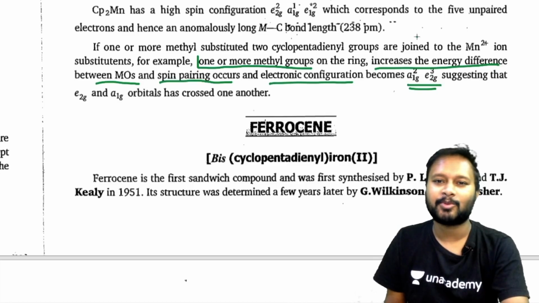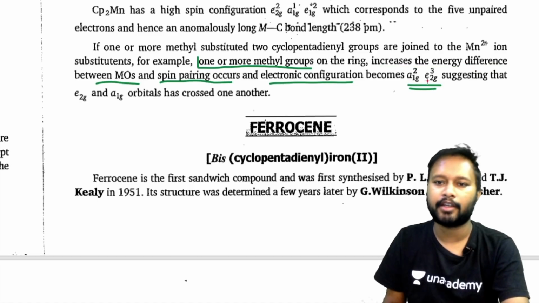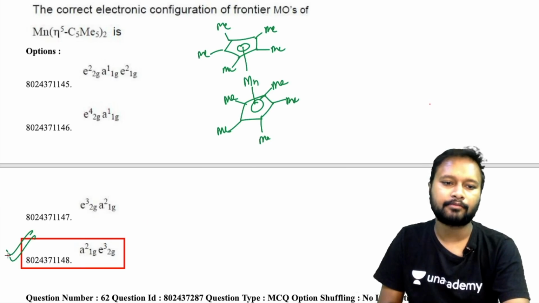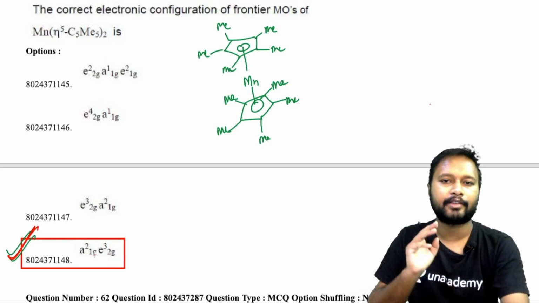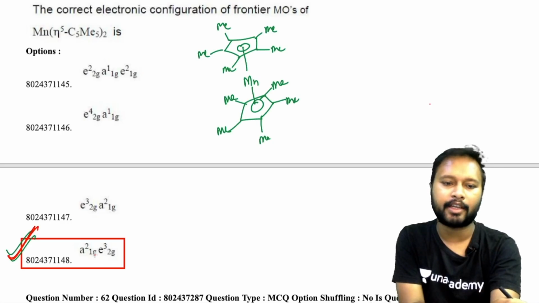So that's why reading books helps over here. If somebody had read the book, he would have done it correctly. So it's a1g2 and e2g3, and that's what the answer is. So the correct answer is option number 4 only. So CSIR is correct with this answer.